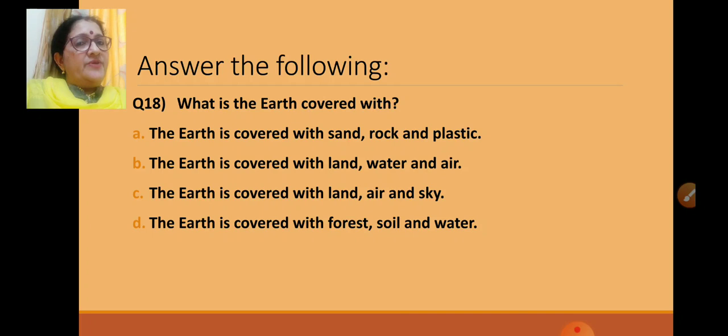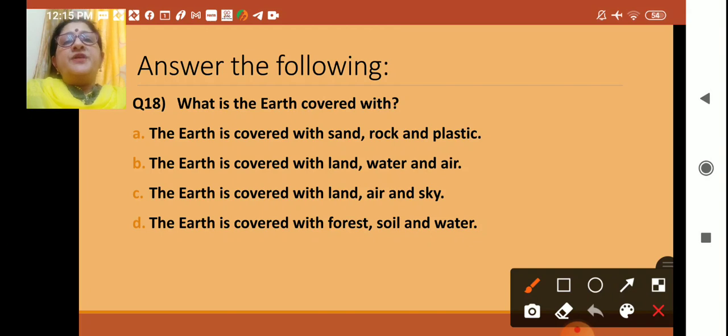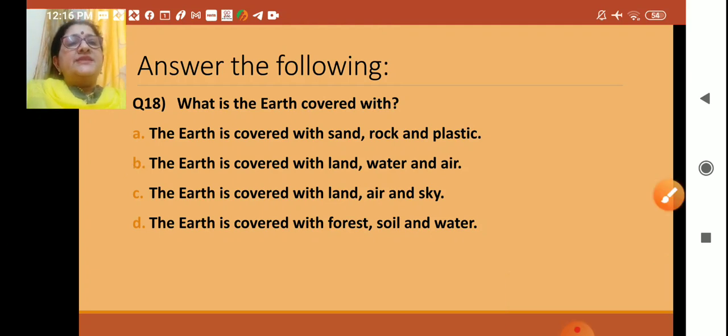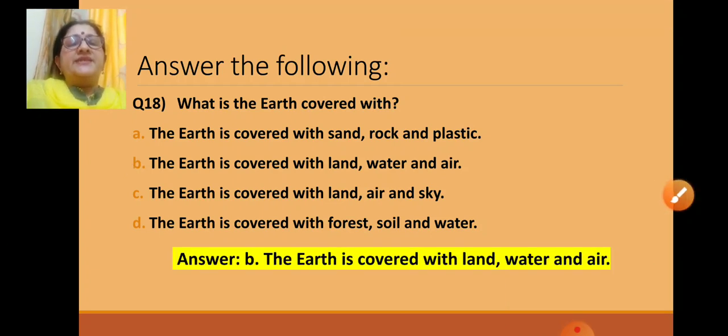It is already given. So let us see the right answer. The earth is covered with land, water and air. So option B. Yes, answer B, the earth is covered with land, water and air.